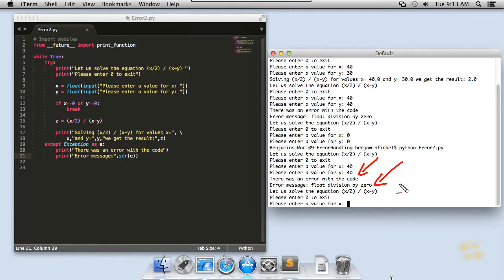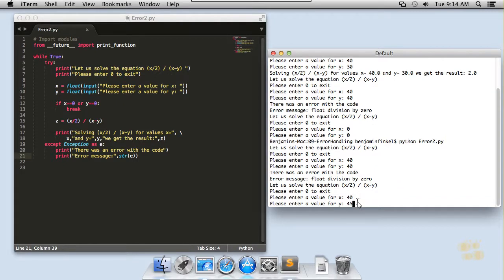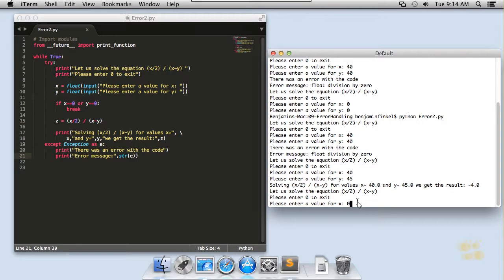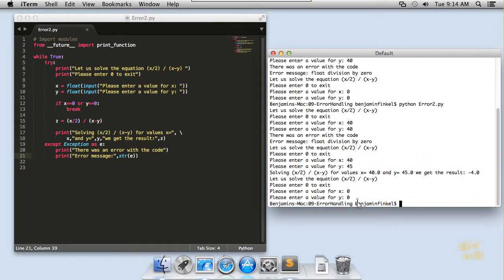Maybe if your user is paying attention, they might say, oh, yeah, that's right. That's going to cause it to divide by 0. I can't do that. Then they're redirected to the front, and they can come along and key in whatever they were planning to key in to begin with. I actually meant to do 40 and 45, let's say. So by catching the exception as E, you're storing the error information inside of this variable called E, and then you can print it out.